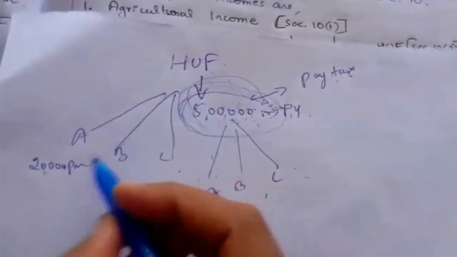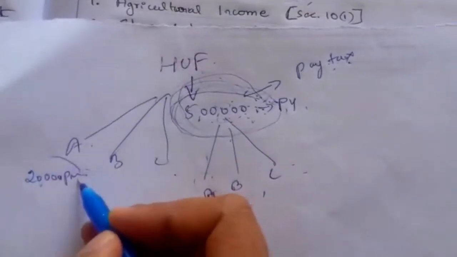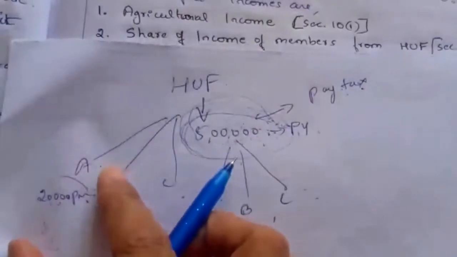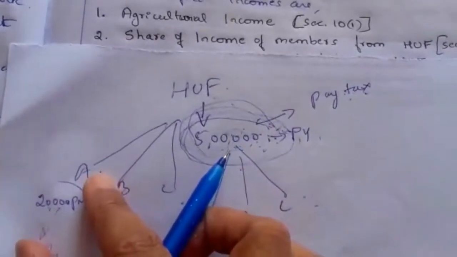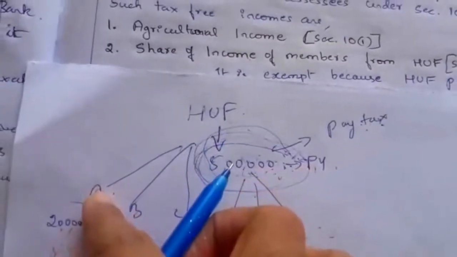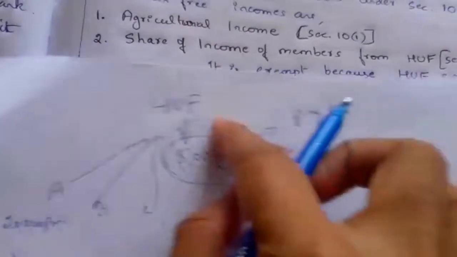If an individual, Mr. A, receives salary of 20,000 per month, then this 20,000 is taxable. It is his individual income, and it is taxable in the hands of Mr. A.